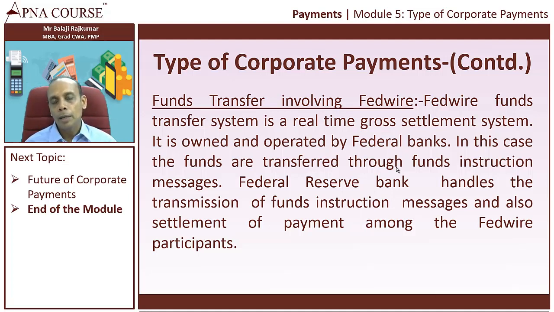The Federal Reserve Bank is a bank which takes care that every transaction, irrespective of the amount, has to be done as per the process and as per the regulations prescribed by the Federal Reserve. The Federal Reserve will handle the transmission of funds instruction messages, and they'll also see that the settlement of payment is happening amongst the Fedwire participants.